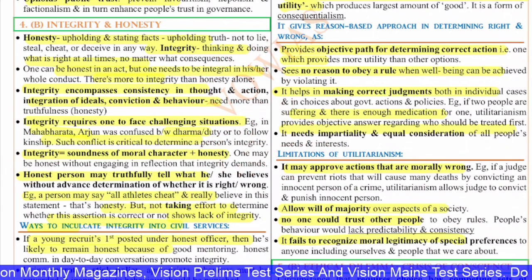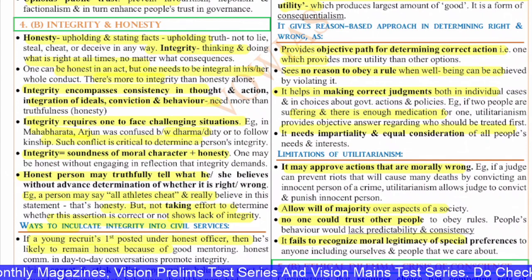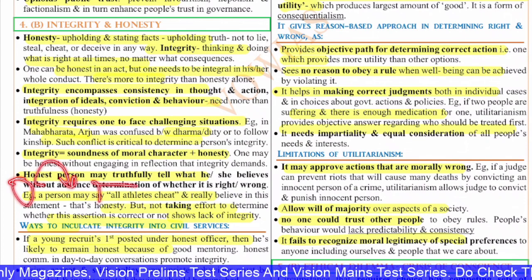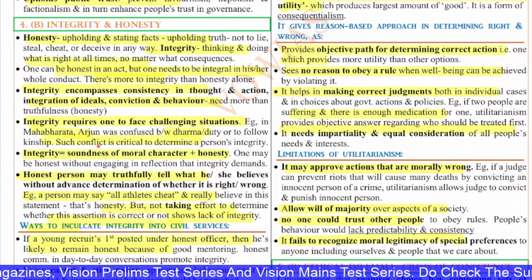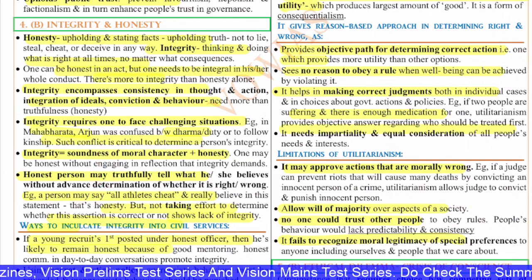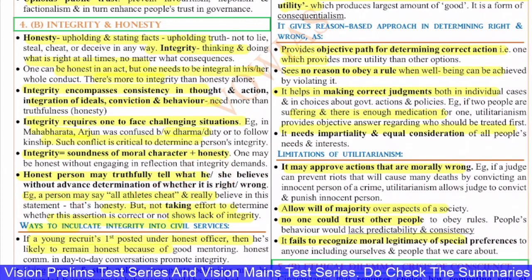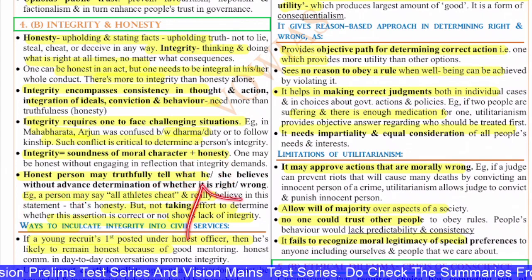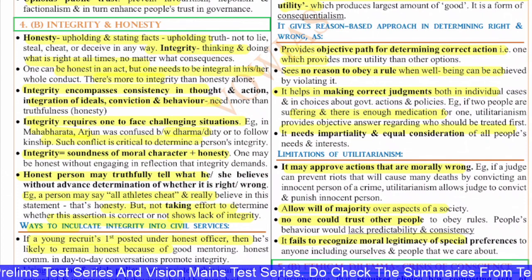An honest person may truthfully tell what he believes without determining in advance whether it is right or wrong. For example, a person may say all athletes cheat and really believe in this statement, but that is just honesty. But is he right? He is not taking any effort to determine whether his assertion is true or false. So that means he is lacking integrity. You can even quote this as an example.